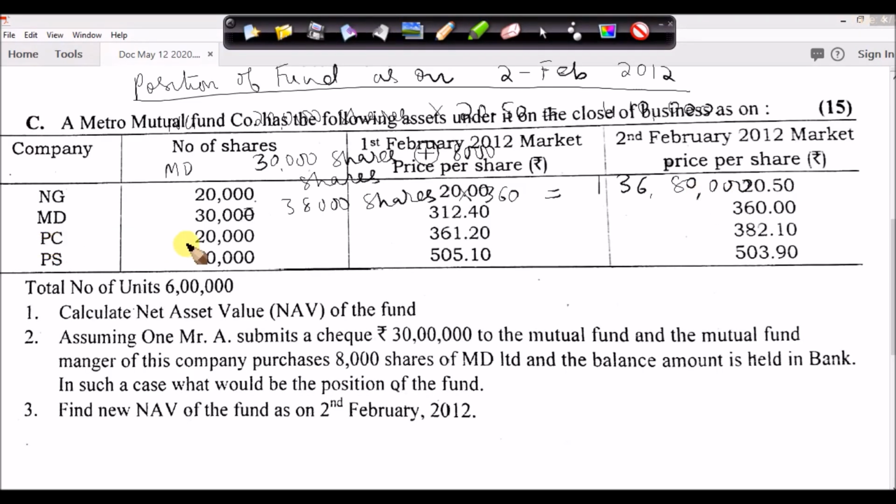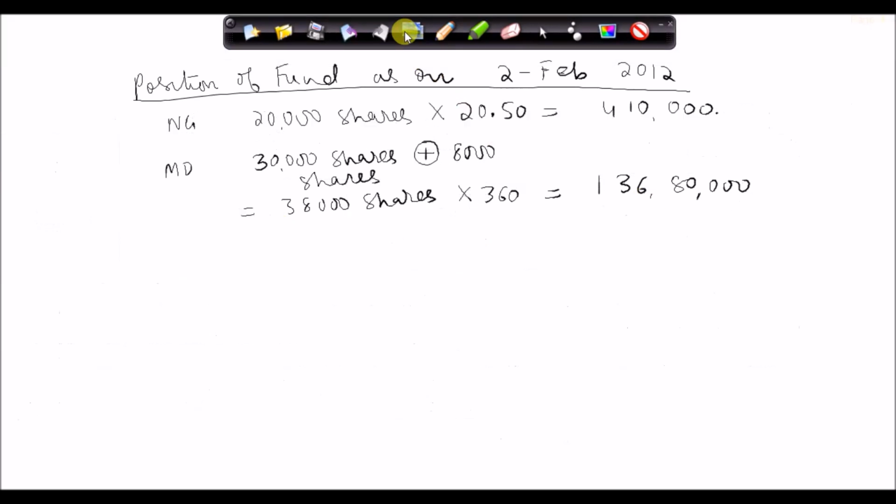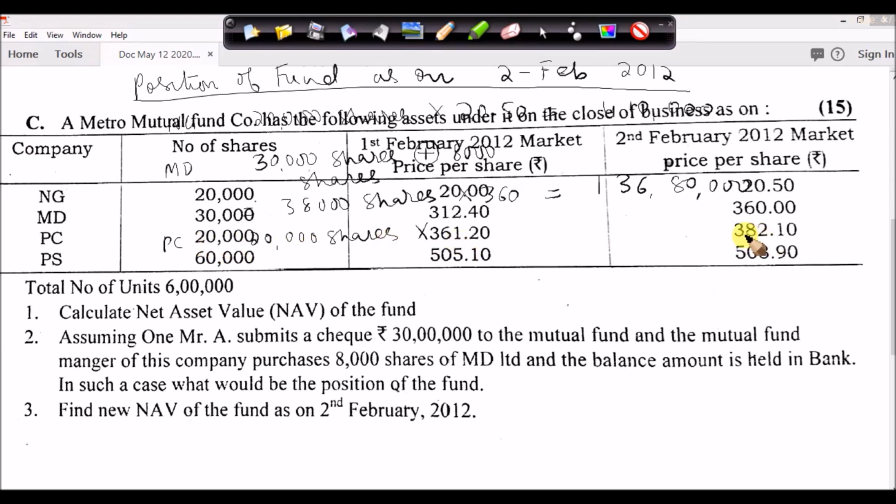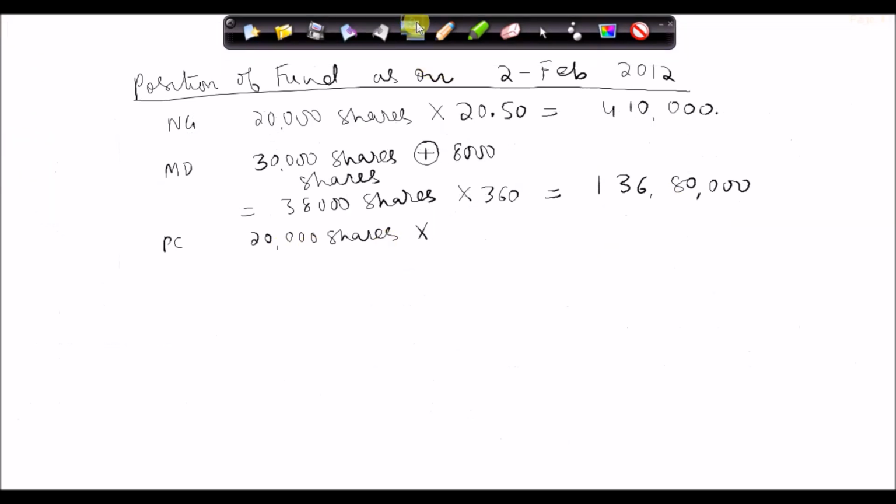Then PC, we are having 20,000 shares, and the market price of the share is how much? So we are having 382.10, this is the market price. So 20,000 shares into 382.10 is going to give me 76 lakhs 42,000.